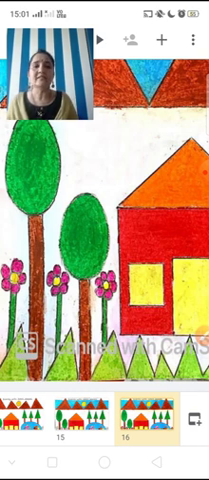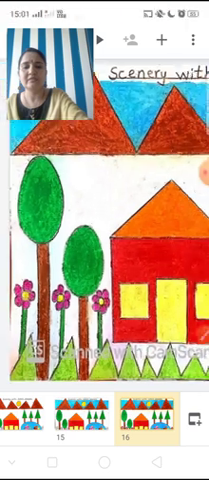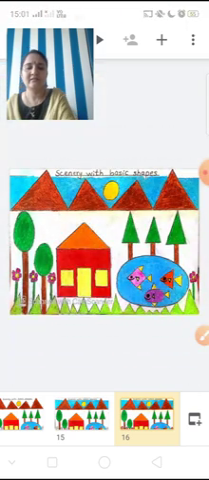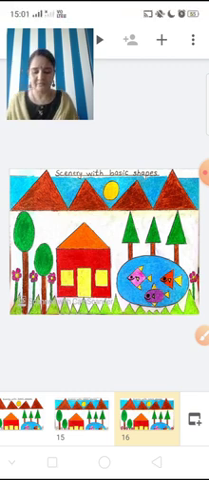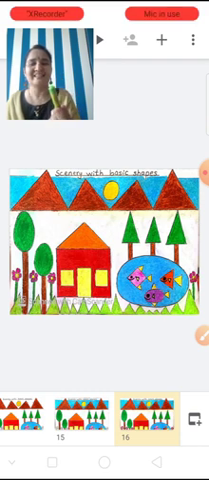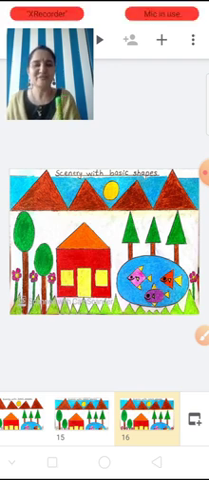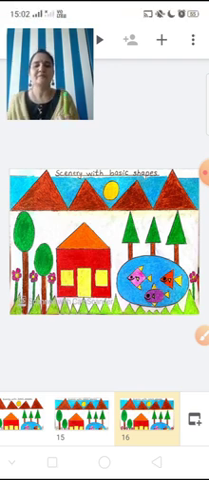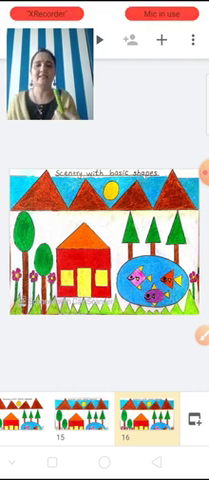Now after coloring the flowers, you have to color the grass. Can you see in the picture grass with light green color? Very good, children. You remember everything. Whatever teacher teaches you, you try to remember it. Very good. So color the grass with light green color.